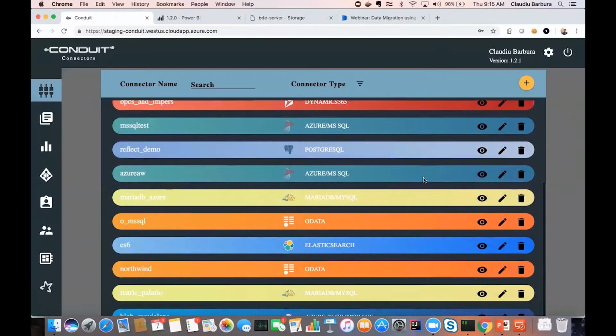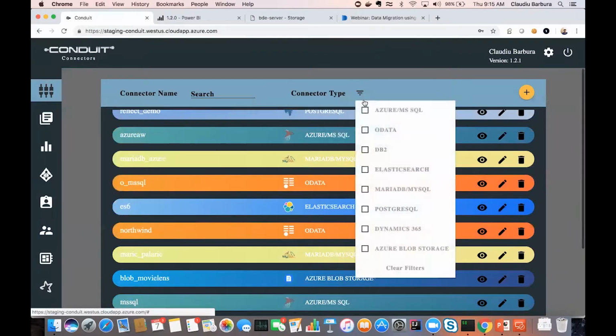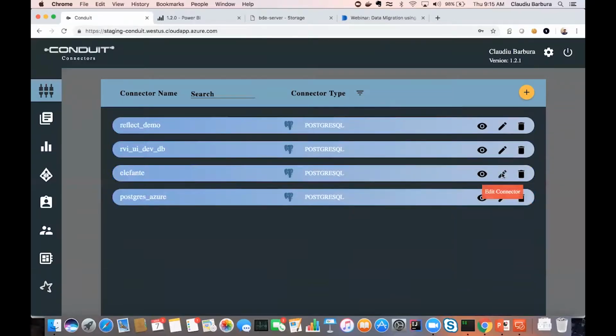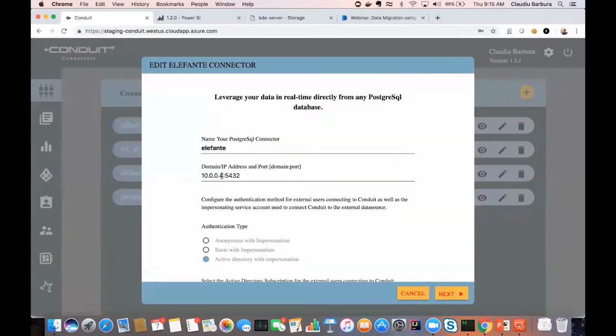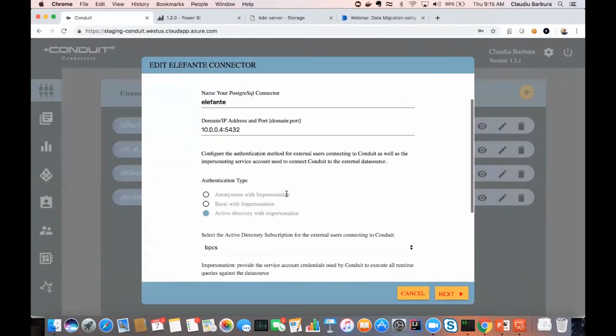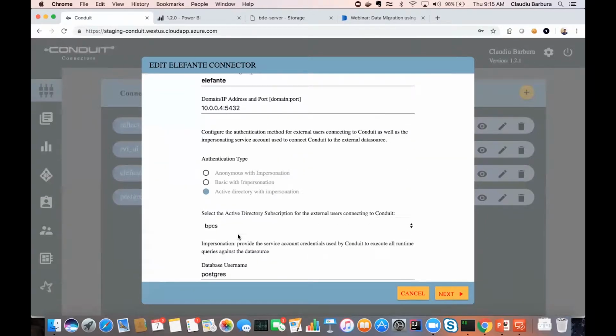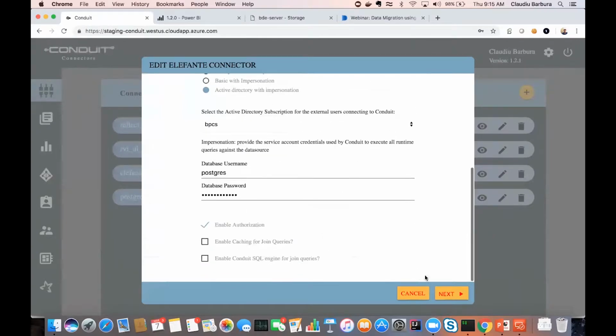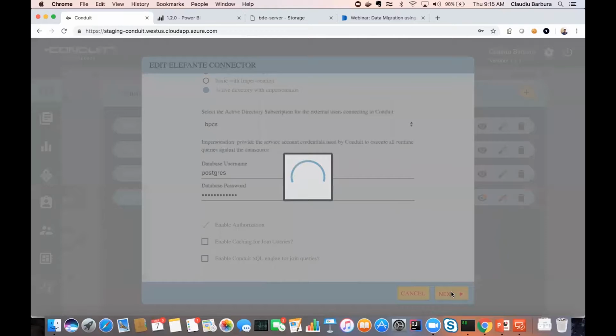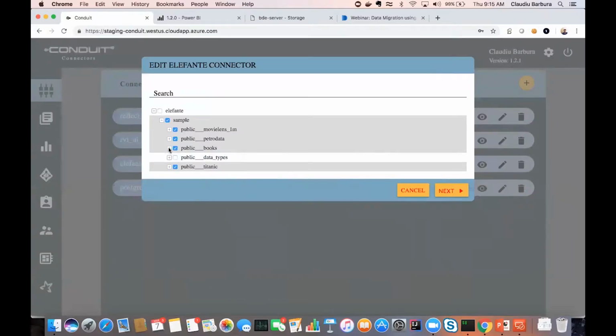We also show an on-prem connector. Let me filter by type here. Postgres. This is an on-premise Postgres SQL database. We're going to use the same authentication method, even though it could be ADFS instead of Azure AD. And that's also supported. Similar settings. We will also publish the books. That's what I care about, because we're assuming that this is the data set we're migrating, the books data set, right? And it could be the same data, could be different data, partial data is being moved, and so on.